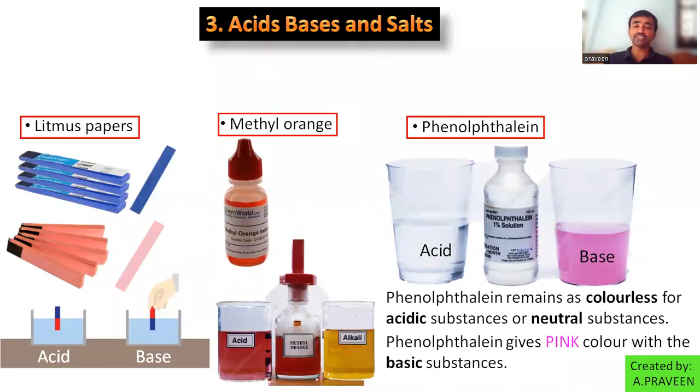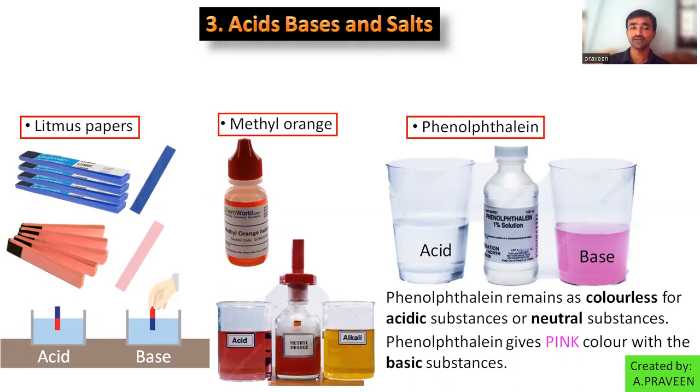In methyl orange, a neutral substance remains as methyl orange color, but in acidic medium it changes into red, and in basic medium it changes into yellow. Then there are two litmus papers, blue and red, which can change. If blue remains blue and red remains red, then the nature is decided as neutral.